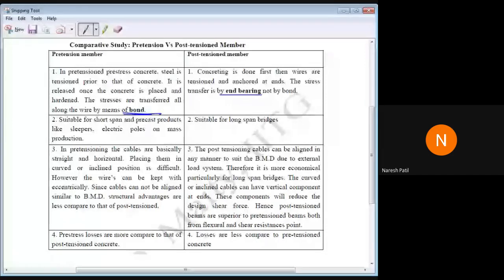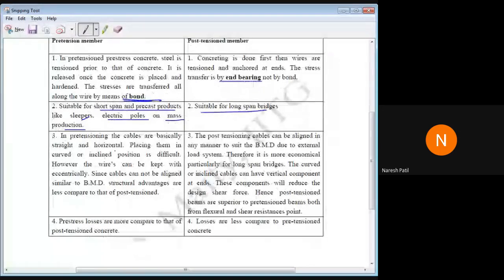Pre-tension systems are for short span precast products like sleepers, electric poles, and mass production. Pre-tension is generally used for what? Small spans, sleepers or mass production. And post-tension is used for long span structures. We'll get a question on this: explain the difference between pre-tension and post-tension.